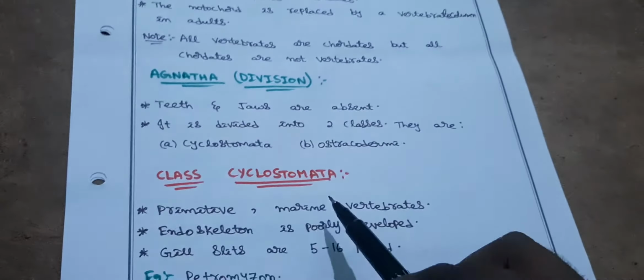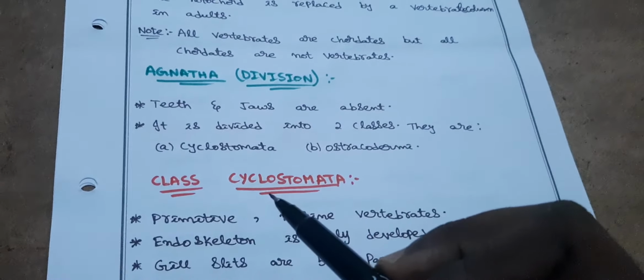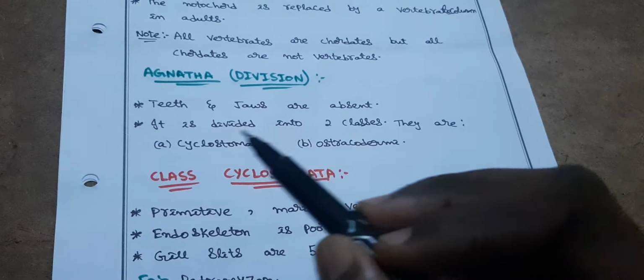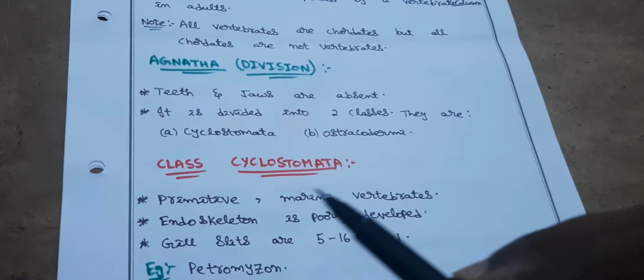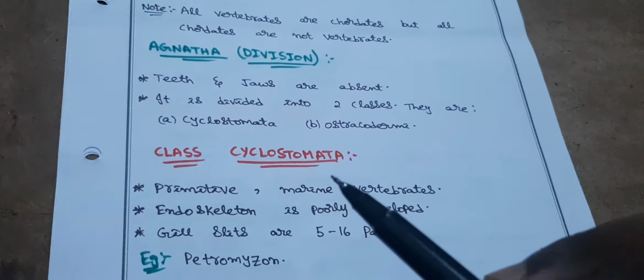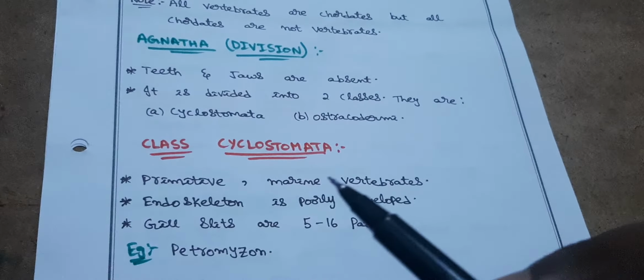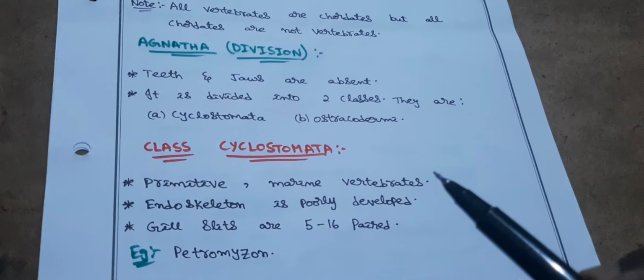Cyclostomata. Cyclo means round, stoma means mouth. A round-shaped mouth is present in this kind of organism. So they are named Cyclostomata. They are primitive and marine vertebrates. They live in the sea.